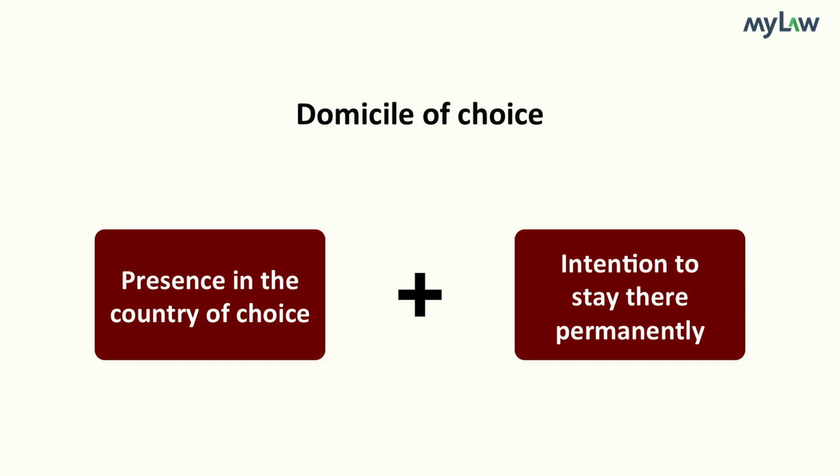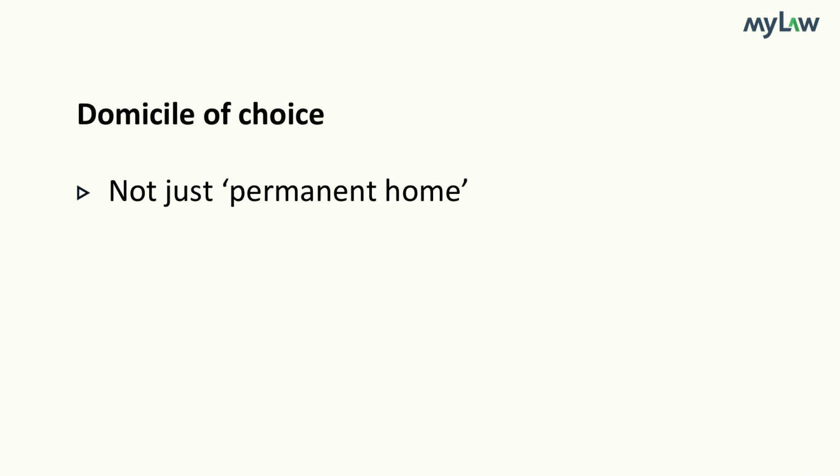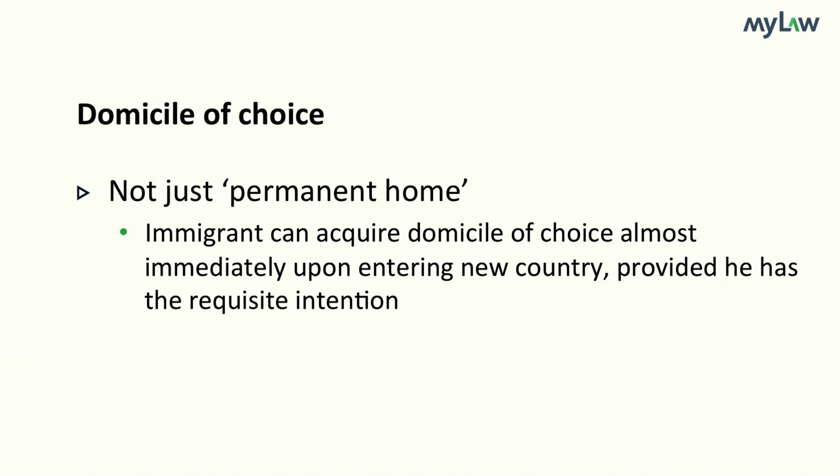That is, the person must be physically present in the new country and, on arrival or while he is there, must have formed an intention to remain there. It would be misleading to equate either or a combination of both of these requirements with a form of residence, even though domicile is sometimes described as permanent residence. An immigrant can probably acquire a domicile of choice as his ship or plane enters a country's territorial waters or airspace, provided the requisite intention can clearly be proved.